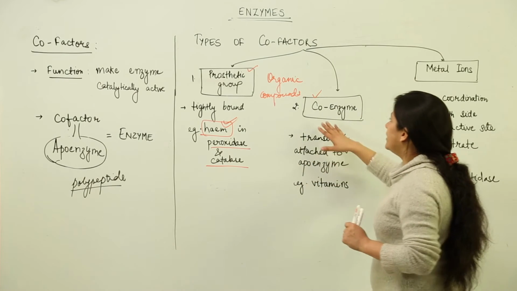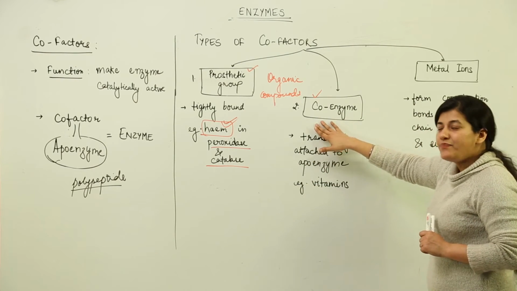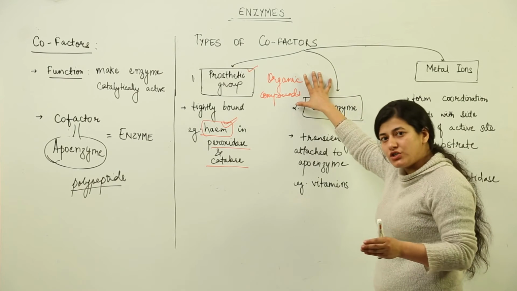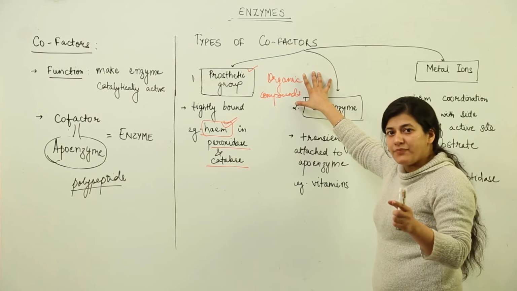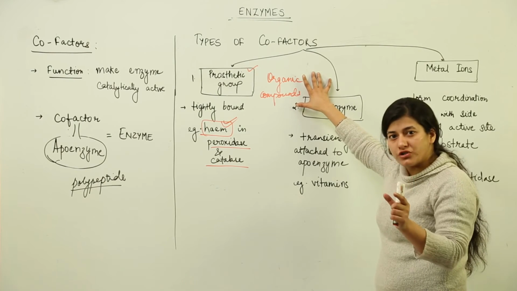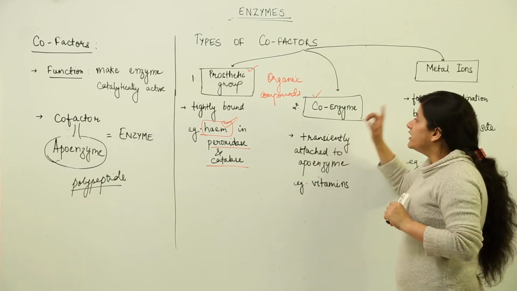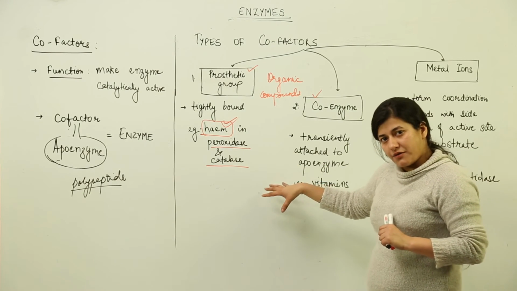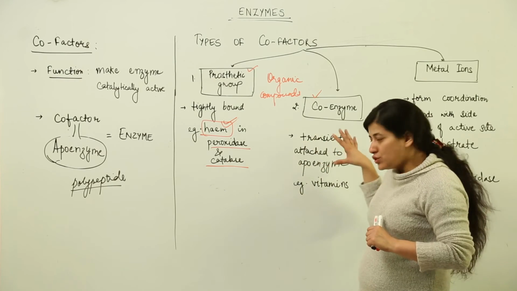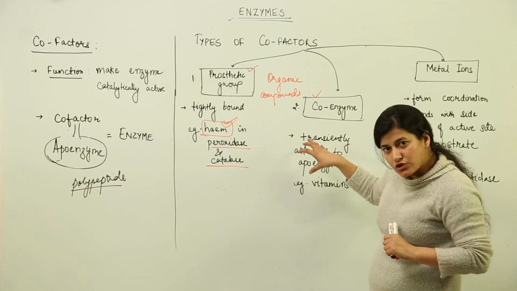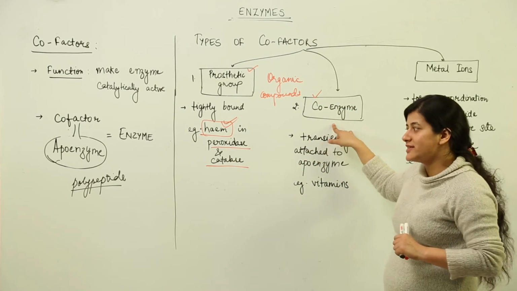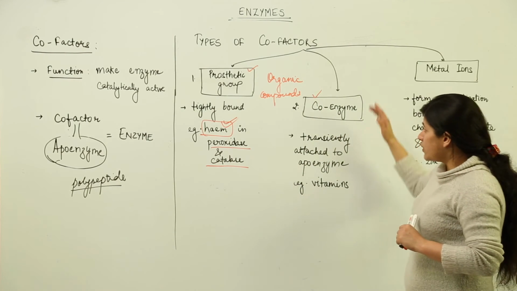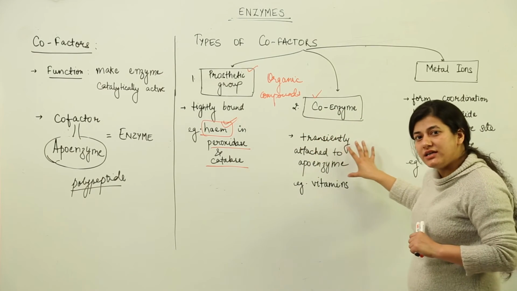It would break down in case of coenzyme, because this coenzyme is that organic compound which is attached to the apoenzyme transiently. When I say transiently, that means for a short duration. And what would be that duration? That duration would be the time of catalysis. When the enzyme has to work, it must have both coenzyme and the apoenzyme, then only catalysis would take place. So in the case of coenzyme, there would be a transient attachment.